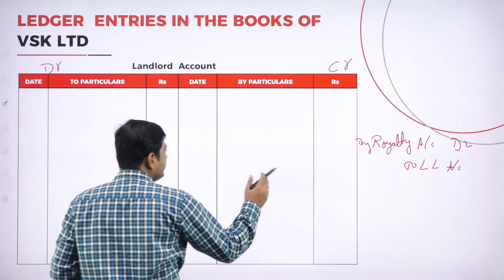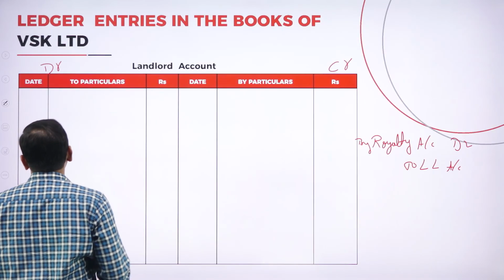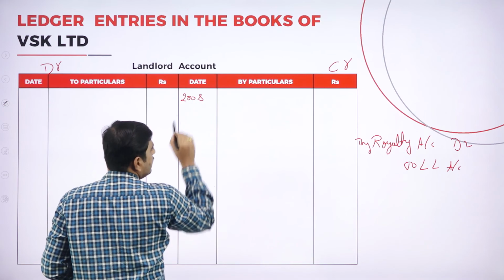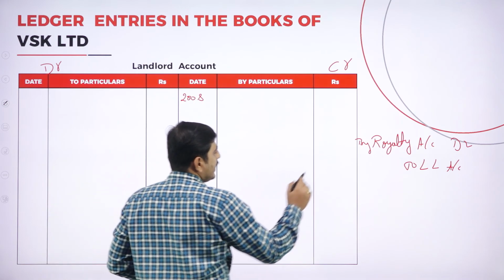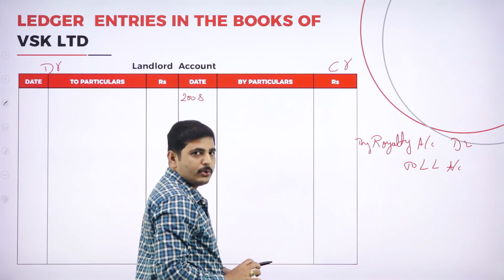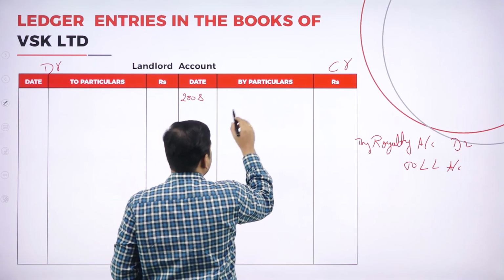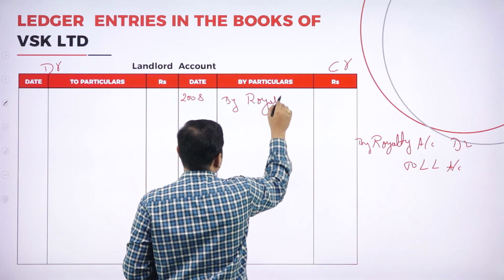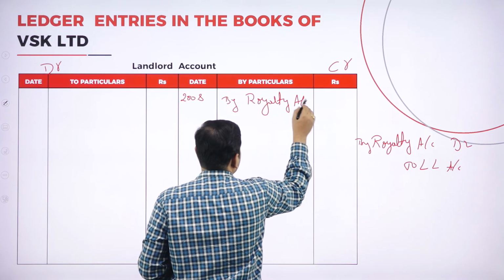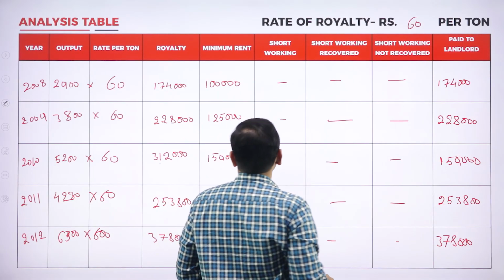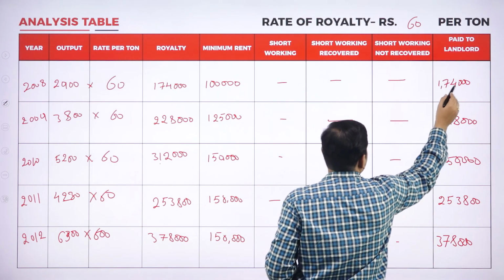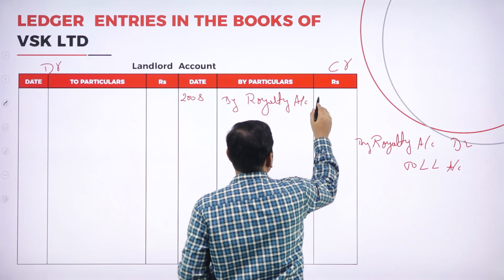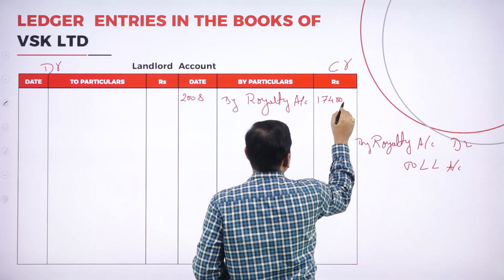Okay, now coming to the first year, 2008. The first journal entry is royalty account debtor to landlord account. It is by royalty account. What is the amount we are paying here? Our production amount is 1,74,000.